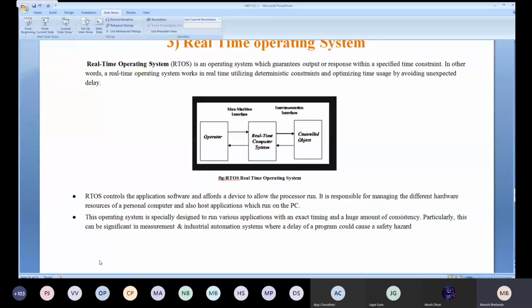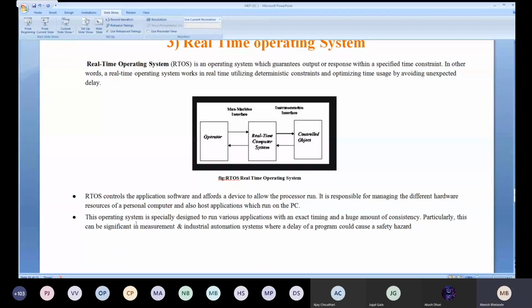Like I just told you, take the example of your home appliances. If the function gets delayed, obviously it becomes a system failure, and the device is not in a working state. So these are the things: the RTOS controls the application software and affords a device to allow the processor to run. It is responsible for managing different hardware resources of a personal computer and hosting the applications which run on the PC.